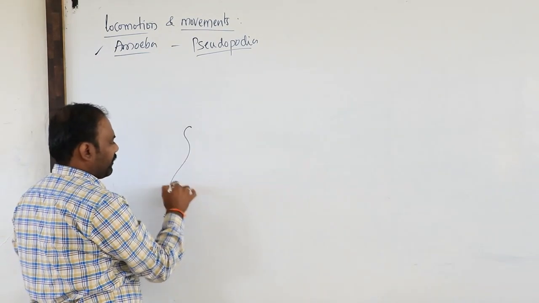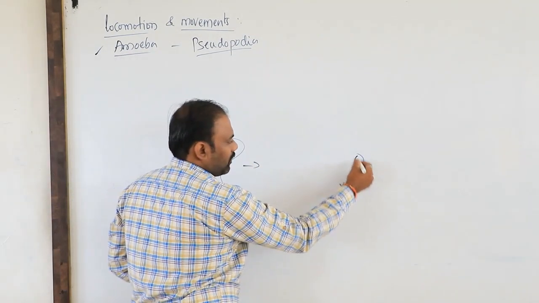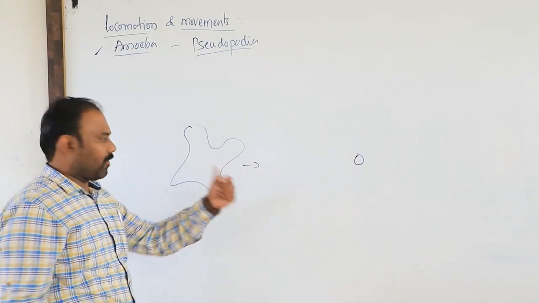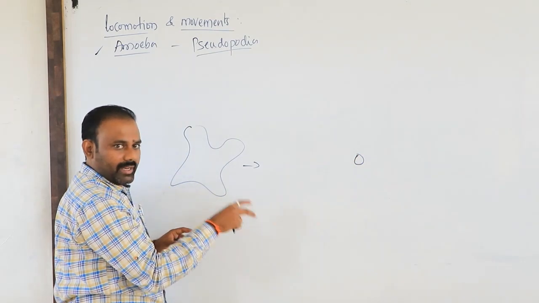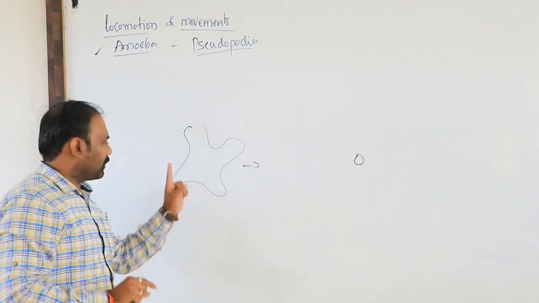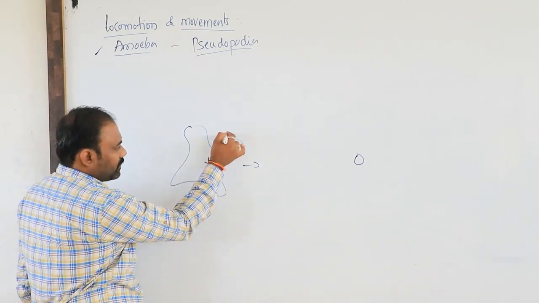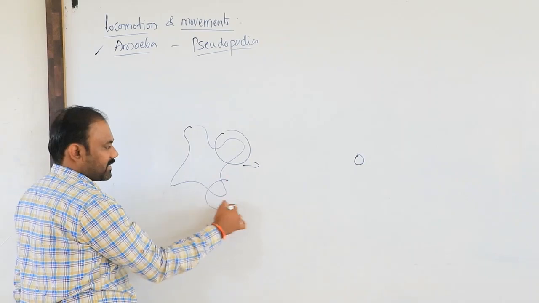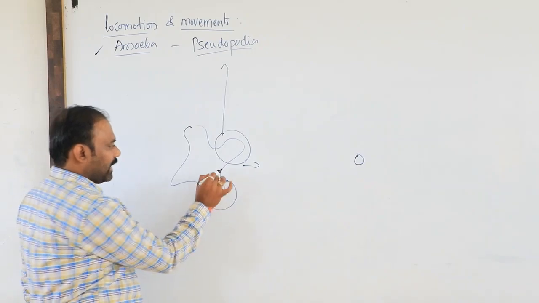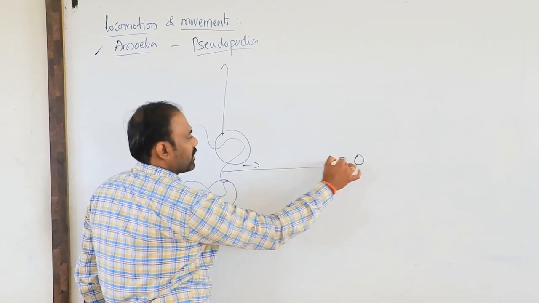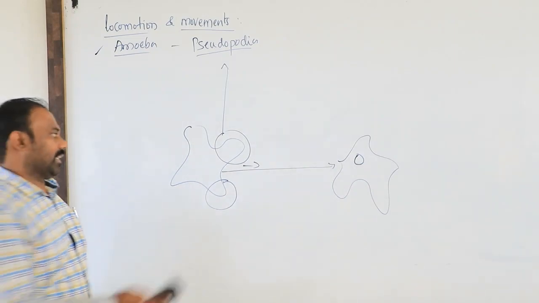For example, here we have one amoeba, and here we have one small prey, the food material for it, and it can capture this food. It has to locomote, or be displaced, from this location to this location. During that time the amoeba uses its extended part, which is nothing but pseudopodia. With the help of pseudopodia it can move from this location to this location, and now it can eat the prey or the food material. This is one thing.